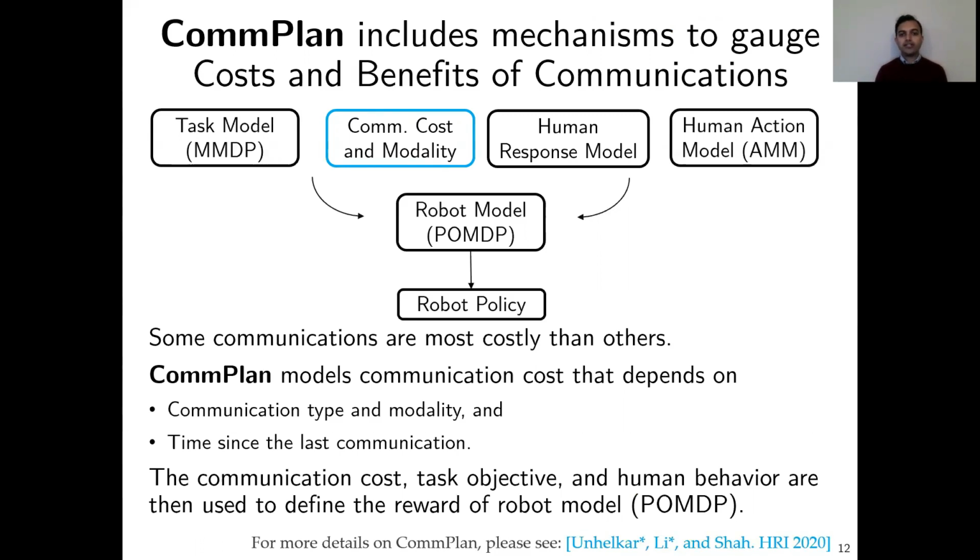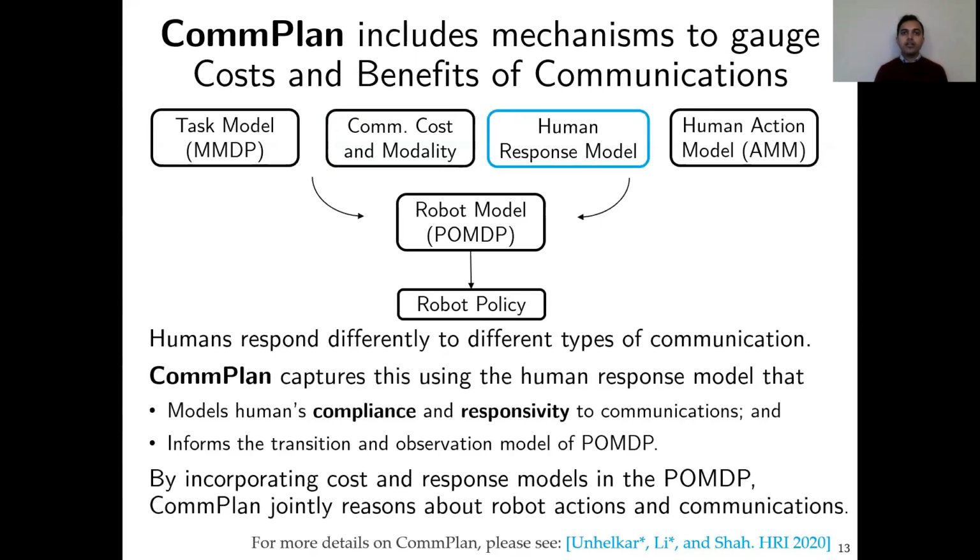The communication cost, task objective, and human behavior are then used to define the reward of the robot model. The human response model captures how the human responds to the robot's communication. For example, does the human change his or her behavior based on the robot's communication, or how does the human respond to the robot's communication? This model helps us define that different humans respond to different types of communications differently. This is incorporated in the transition and observation model of the POMDP, so that CommPlan can jointly reason about the robot's actions and communications. To get more detail on how this is done mathematically, I encourage you to read our paper on CommPlan.